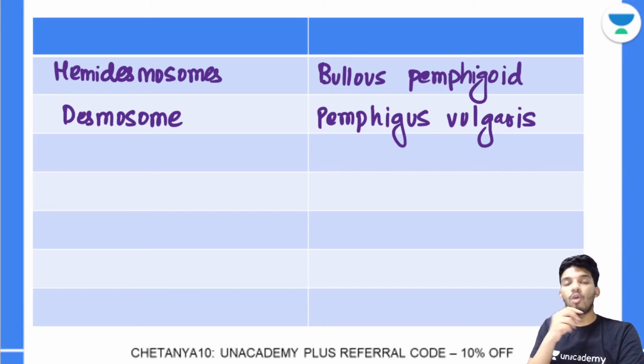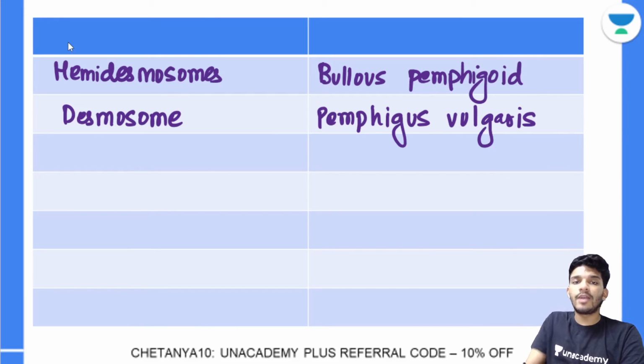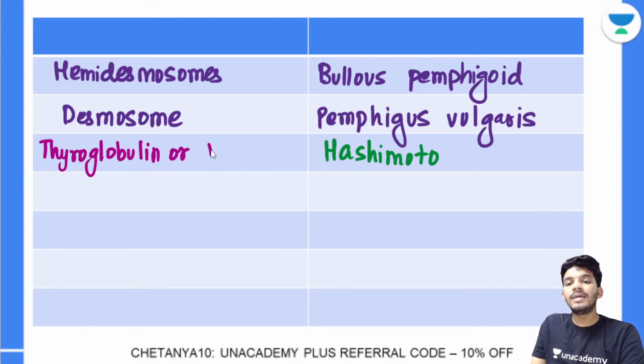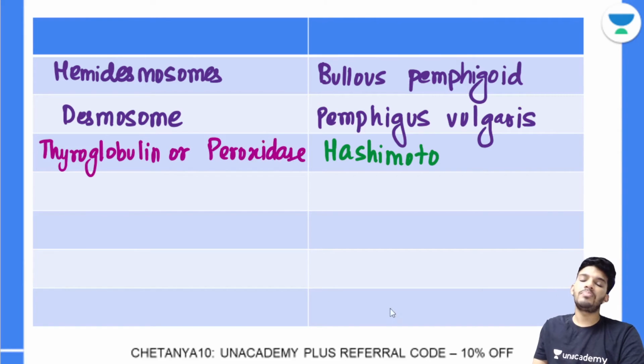Now there is an antibody against peroxidase enzyme or thyroglobulin in a disorder called Hashimoto thyroiditis. You all read about Hashimoto disease, Hashimoto thyroiditis. It is a type of hypothyroidism. In this, the antibodies are against thyroglobulin, or they can be against the enzyme called TPO, thyroid peroxidase. They can either be against thyroglobulin or against peroxidase.